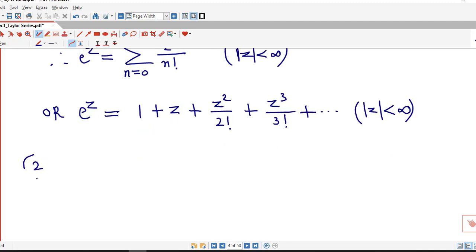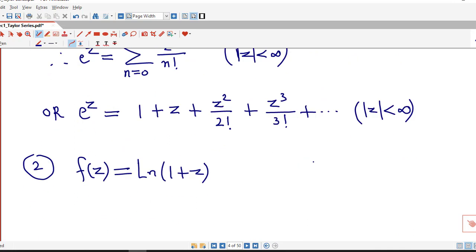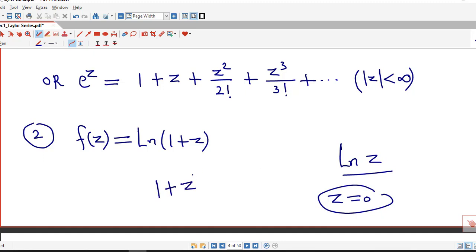Now the second function is f of z equal to principal logarithm of 1 plus z. We know that if we have principal log z, then it is not analytic at z equal to 0. Here, instead of z we have 1 plus z, so it is not analytic if 1 plus z is 0, that is, it is not analytic at z equal to minus 1.